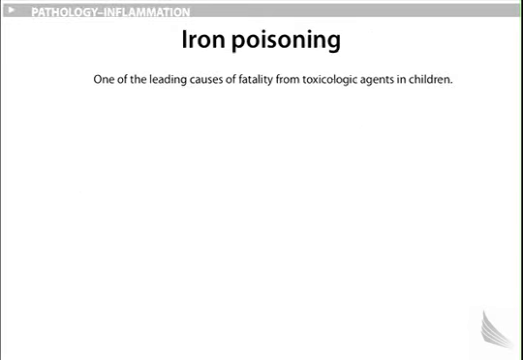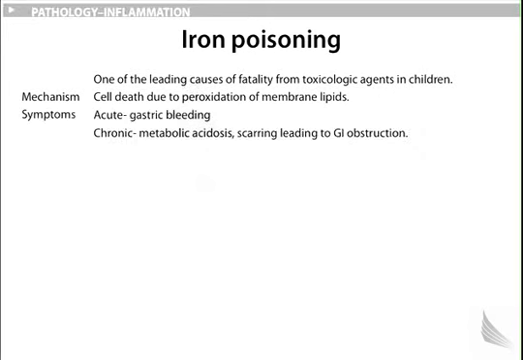Iron poisoning. Mechanism: one of the leading causes of fatality from toxicologic agents in children. Cell death due to peroxidation of membrane lipids. The symptoms include acute gastric bleeding. Chronically, there may be metabolic acidosis. Scarring leads to GI obstruction.